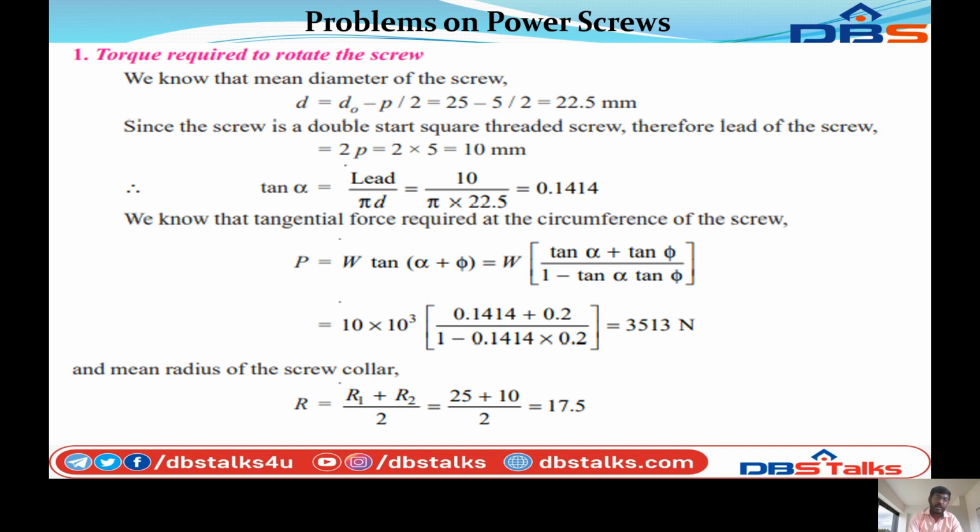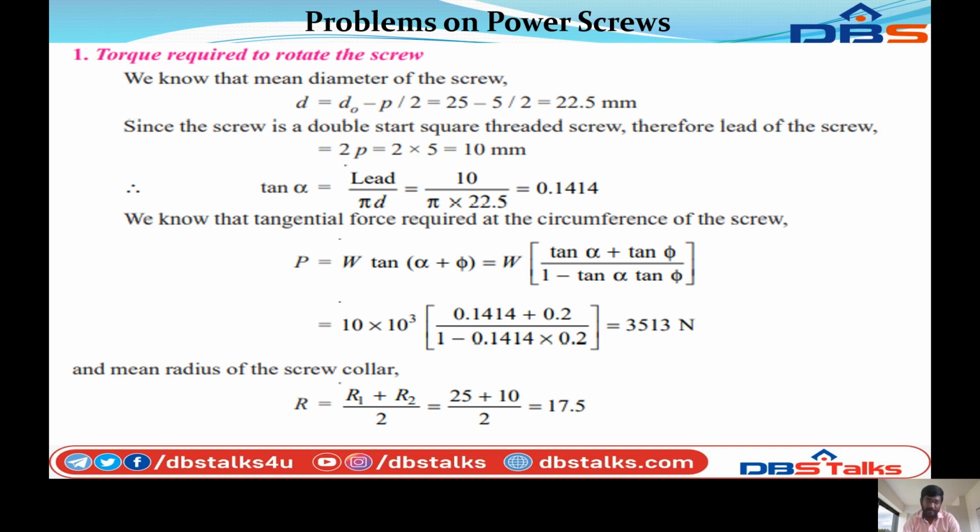Since the screw is a double start square threaded screw, therefore the lead of the screw is 2p, that is equal to 2 into 5 equal to 10 mm. Therefore tan alpha is equal to lead by pi d, that is equal to 10 by pi into 22.5, that is equal to 0.1414. So we know that the tangential force required at the mean circumference of the screw P is equal to W tan alpha plus phi.